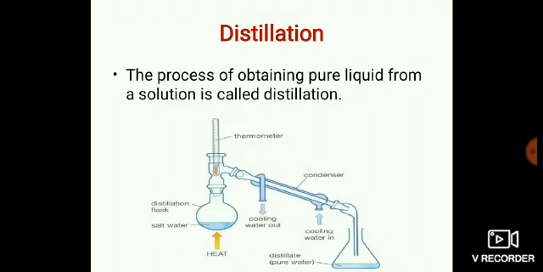Distillation. In this method of separation, we use the process of evaporation followed by condensation to obtain pure liquid from a solution. The process of obtaining pure liquid from a solution is called distillation. What is distillation? The process of obtaining pure liquid from a solution is called distillation.